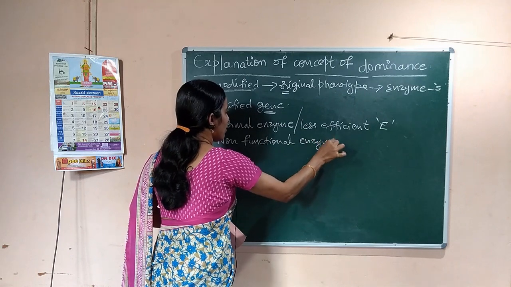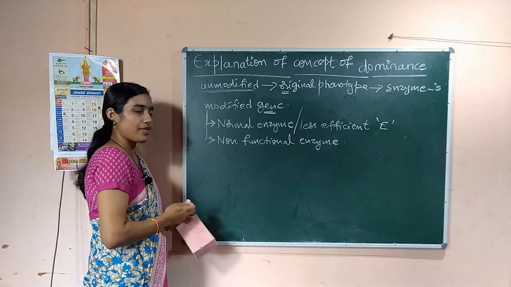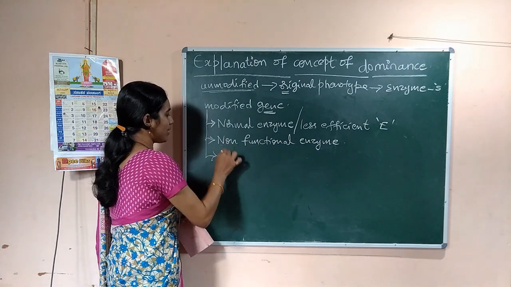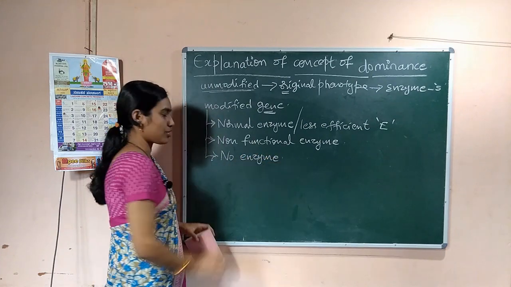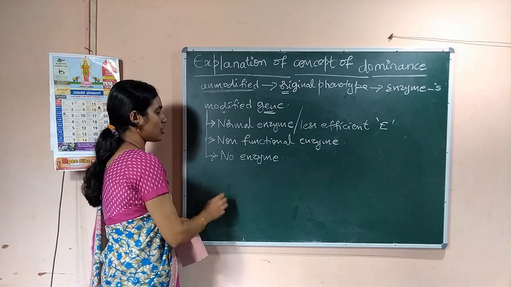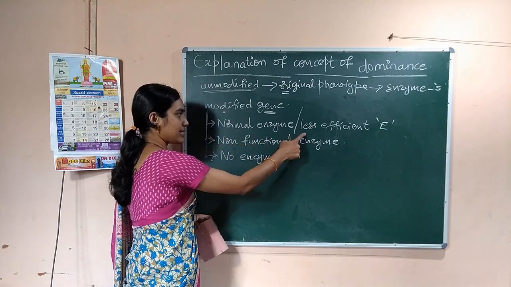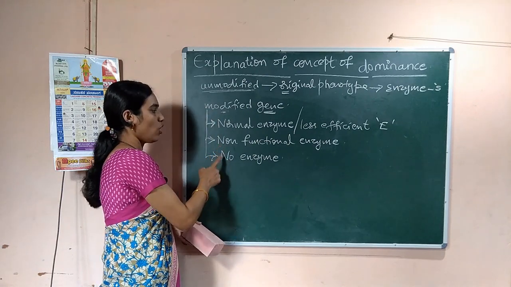And one more possibility is that no enzyme is produced. So the modified gene is responsible for the production of a normal enzyme, or a less efficient enzyme, or a non-functional enzyme, or no enzyme.